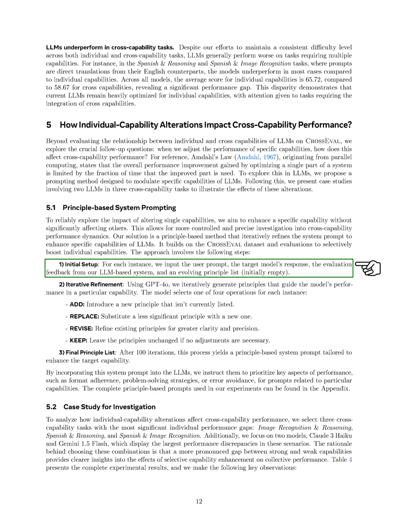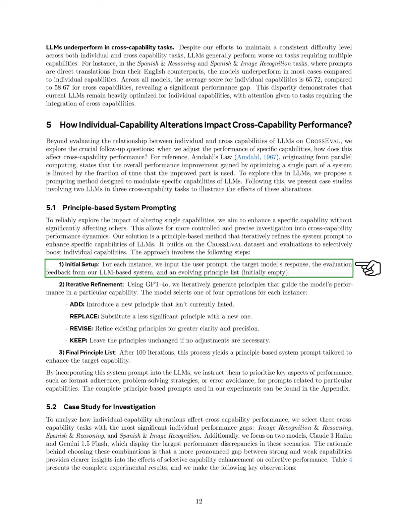We present our experimental results in a table and highlight some key findings. We observe that using principle-based system prompts is particularly effective for enhancing weaker capabilities. For example, in the reasoning task, Claude 3 Haiku improves by 2.85 points and Gemini 1.5 Flash by 3.46 points. In image recognition, the improvements are even greater, with Claude 3 Haiku increasing by 3.71 points and Gemini 1.5 Flash by 6.19 points. These results indicate that the principles derived from our evaluation process can effectively guide improvements in weaker capabilities, even when used as system prompts.